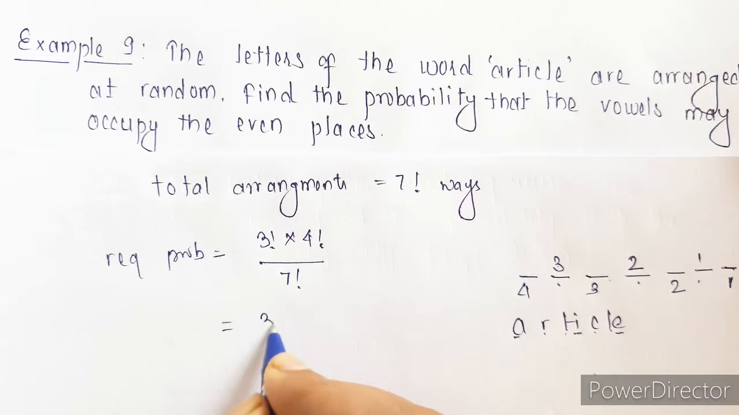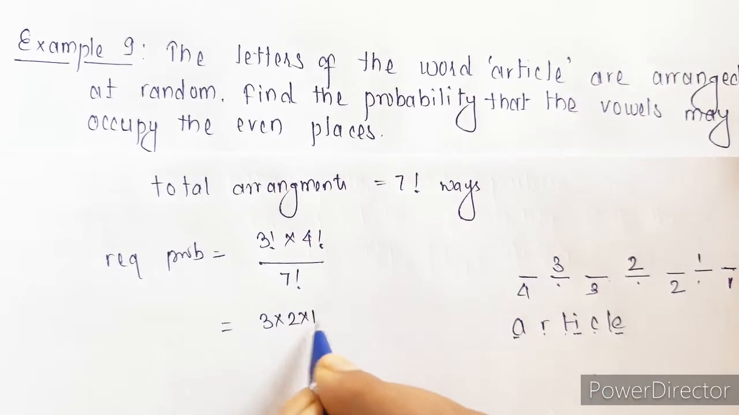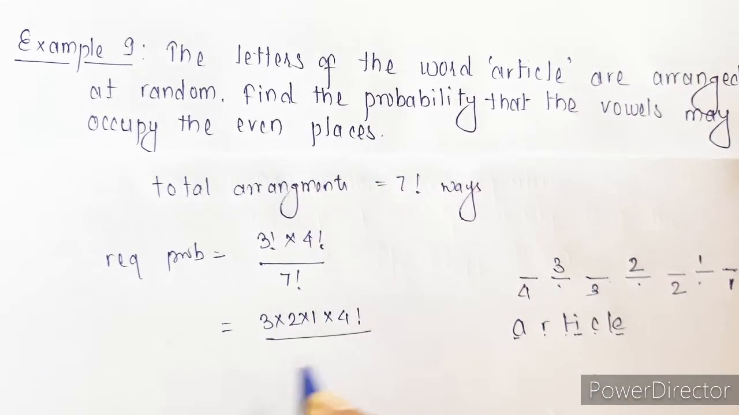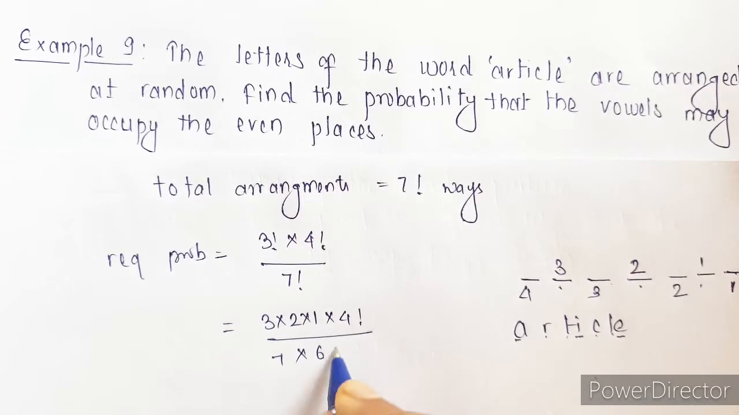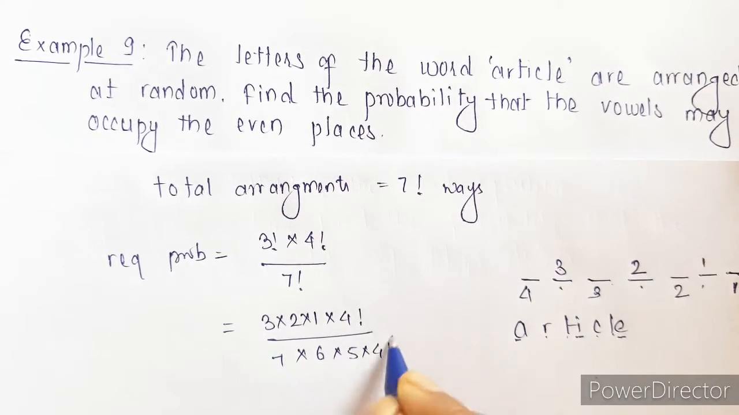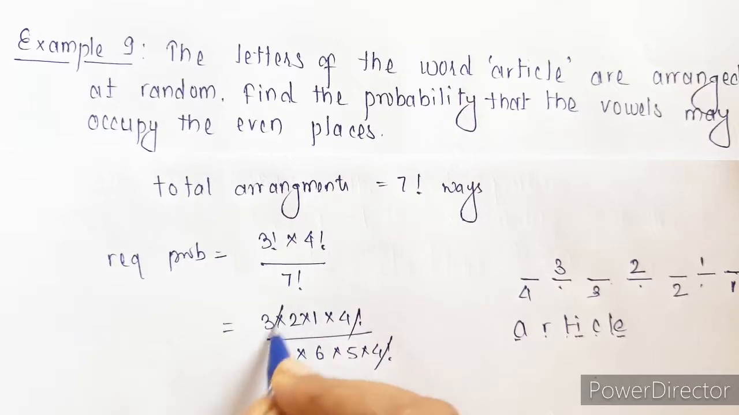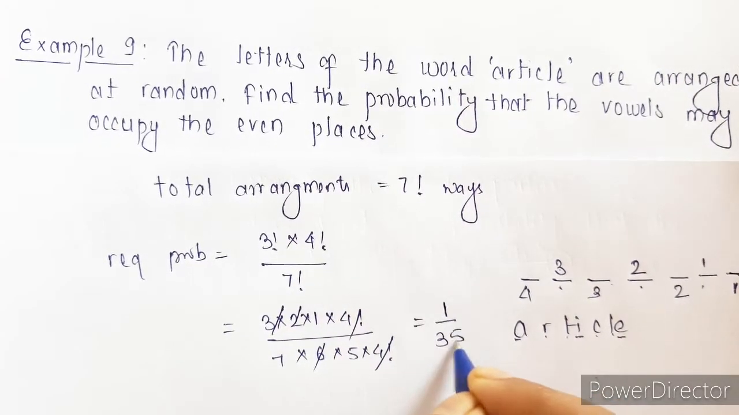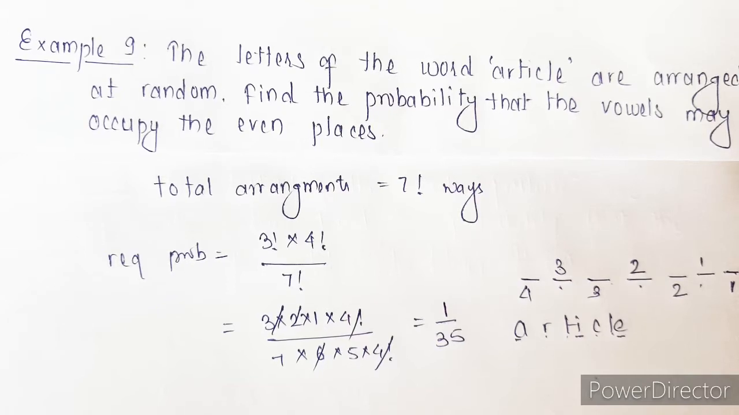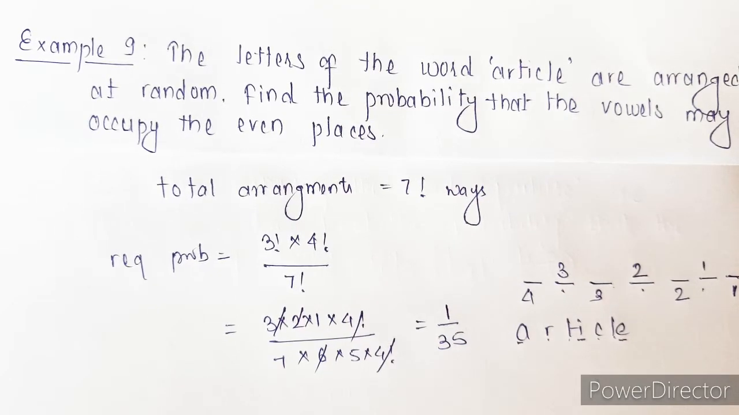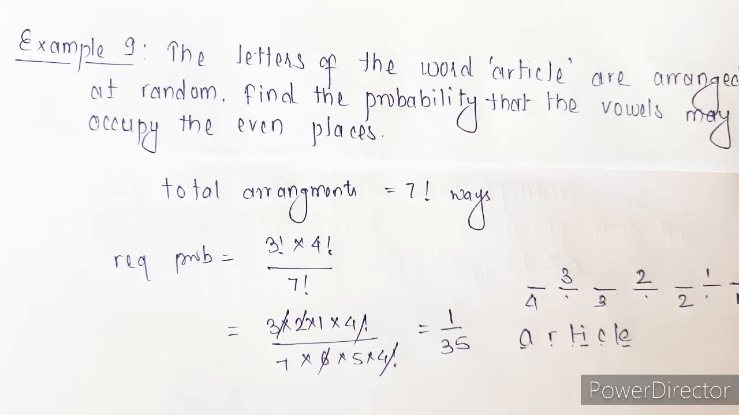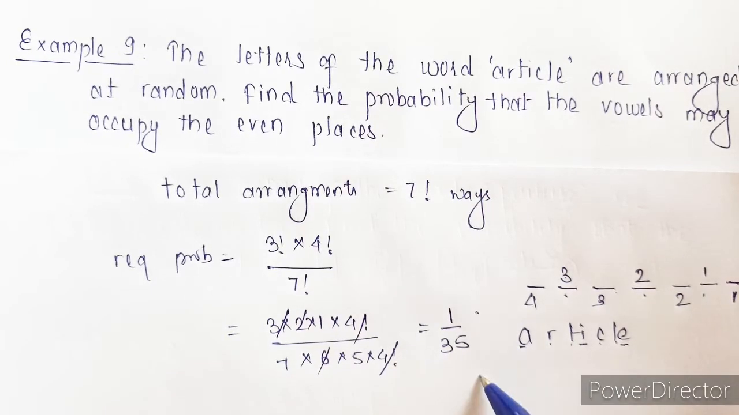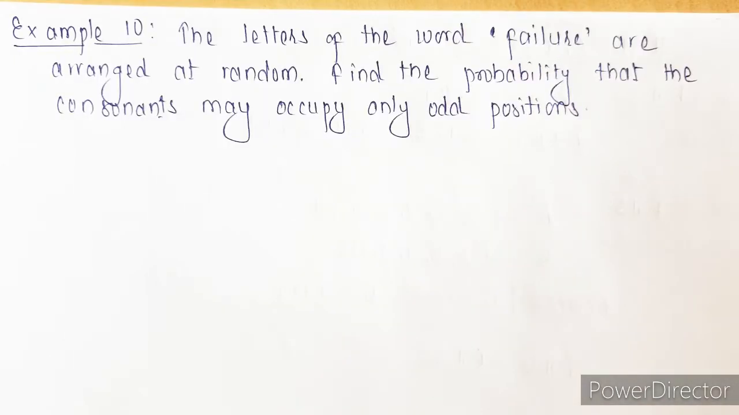Now just expand it. I am expanding this, keeping this as it is, and here we have 7, 6, 5 and 4 factorial. So this will get cancelled, and we can cancel with this. So what we have is 1 upon 35. So the probability that the vowels may occupy even places in the word article is nothing but 1 upon 35.